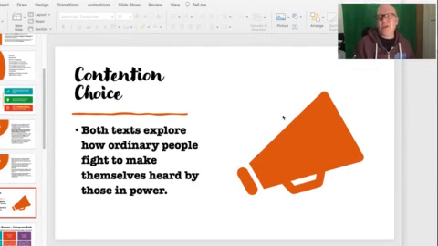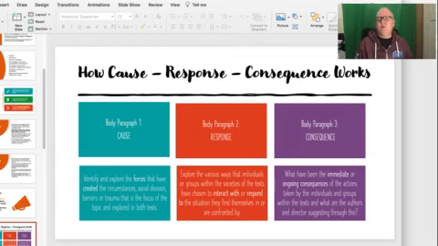But how do I actually do that? That's where we get into the cause-response-consequence model. Now, I've mentioned this before. You don't have to use it. You can talk about each text in a separate paragraph. But this is a nice way of talking about the texts because you're talking about the beginning, middle, and end.